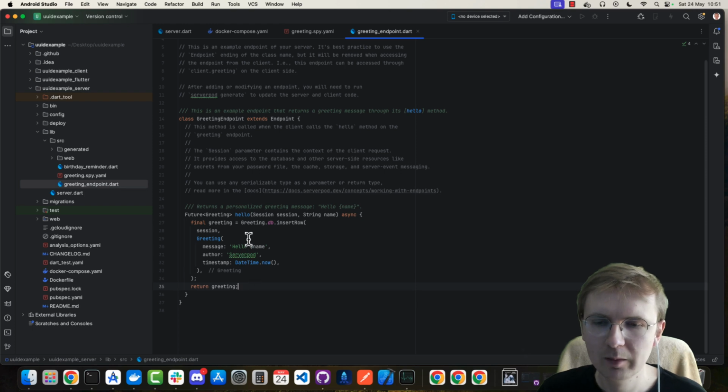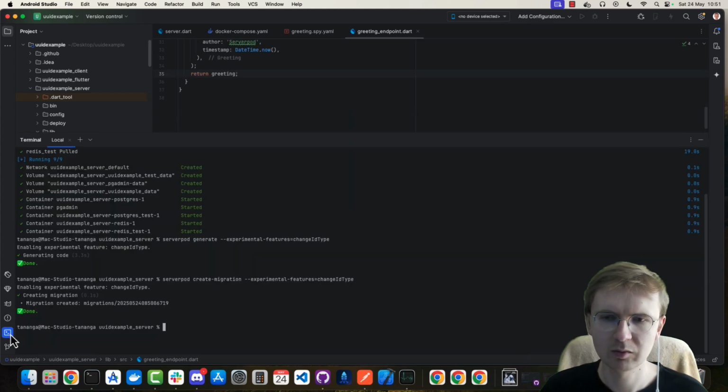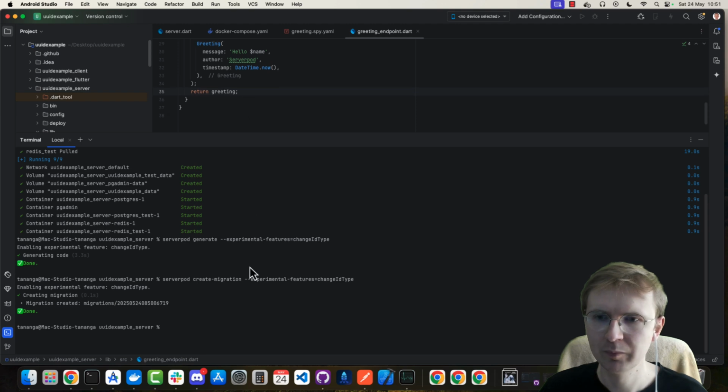All right. ID is gonna be added by default, so you don't need to add anything here. Do I need to generate Serverpod again? No, I don't need to. I think that I don't need to because I don't change anything.